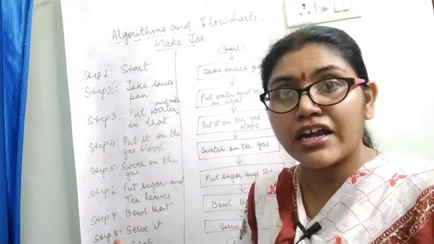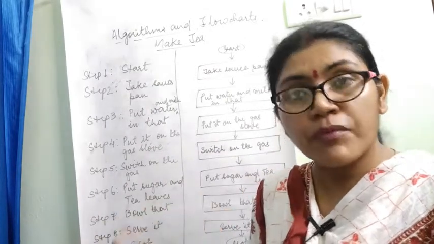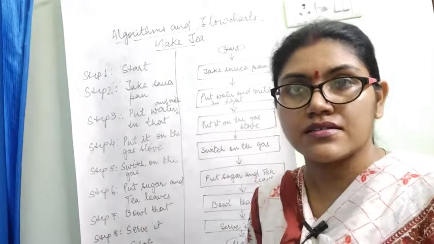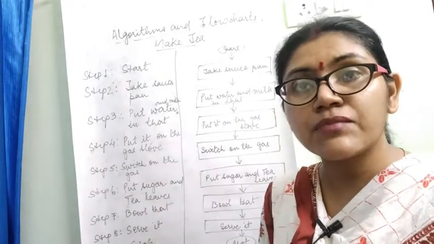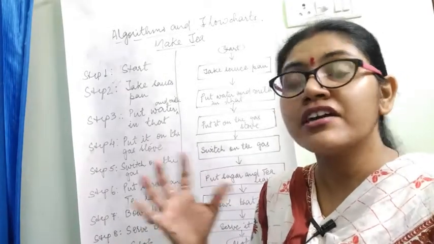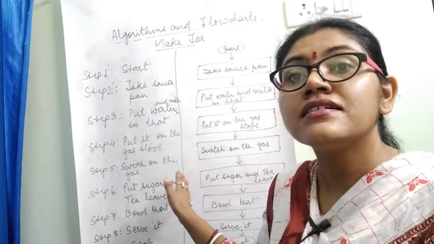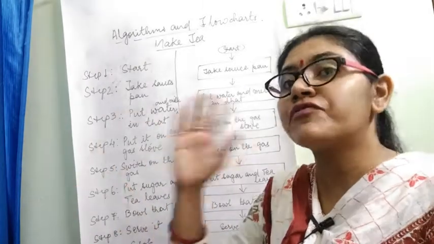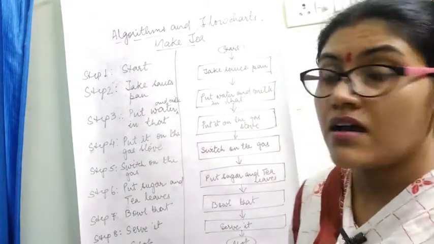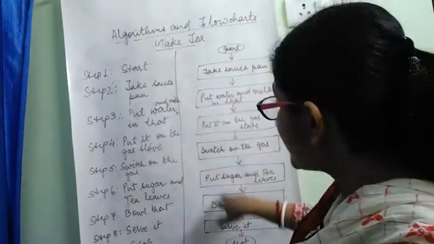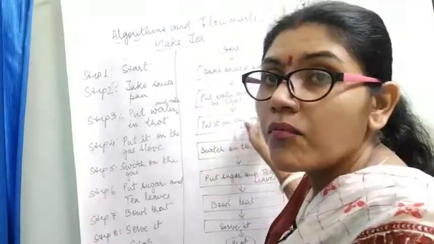चाहे हम स्कूल जा रहे हैं, चाहे हम कुछ शॉपिंग करने जा रहे हैं या कुछ बना रहे हैं, तो ऑल दीज आर प्रोसेस. ओके, But if we are adding something, if we are relating something, then we are using different symbols, boxes. But here we are only using the process box. The same steps will be there, but only we are using the box.